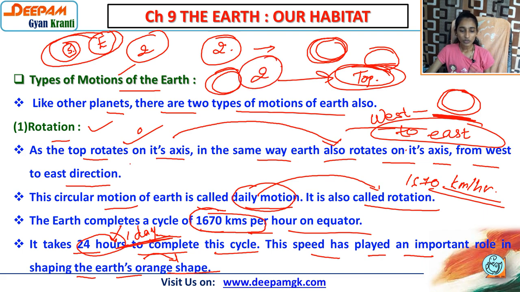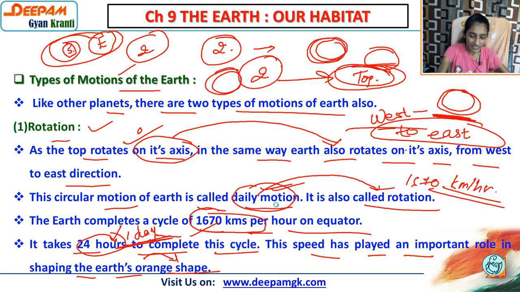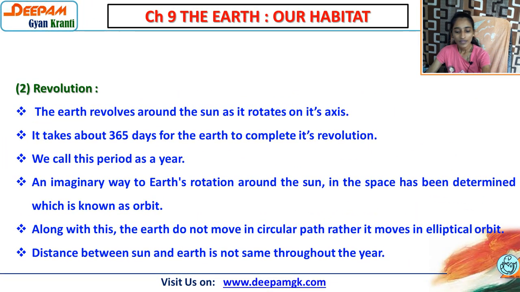You have to remember three important things here. The earth rotates on its own axis, that is called daily motion or rotation. You have to remember the speed, that is 1670 kilometers per hour, and it takes 24 hours, meaning one day, to complete one rotation, or we can say one cycle. Then comes revolution. The earth revolves around the sun while it rotates on its axis. So two things are here.